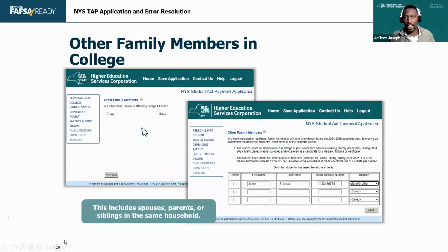So they can say yes, and then we'll run them through the clearinghouse. And then if we can't find them there, we'll ask for additional information on the other family member in college to keep that boost. Right around November, if we can't find them, we send a letter out to all the families saying, hey, we can't find your person. Have them restate their social security number and sign this document. If we can't find them, we'll ask them again to send some transcripts so we can verify that. And then we'll either keep their award boost or we'll remove it.